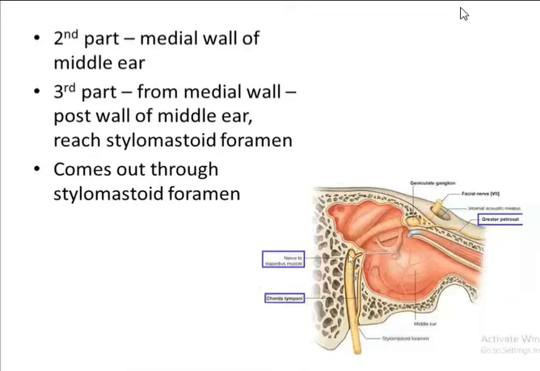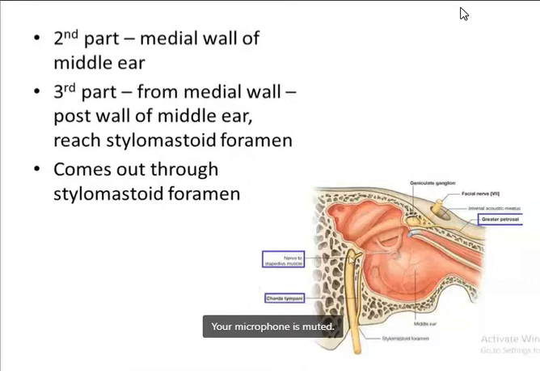This is the facial canal. Here you can see this is the first part. Here it forms the genu, and here lies the geniculate ganglion. This is the second part on the medial wall of the middle ear cavity. And this is the third part here.